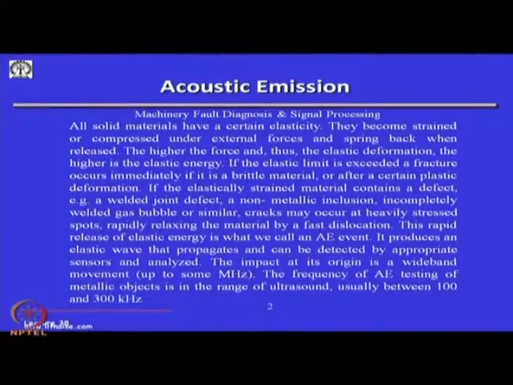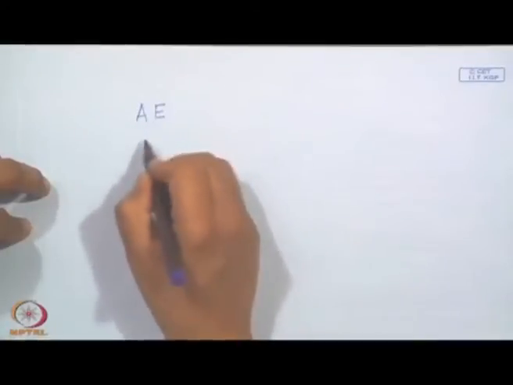If any elastic body is subjected to any kind of stress, it is going to release acoustical energy, and this energy is called an acoustic emission event, as if the material or the machine is crying because of a stress or load on it.